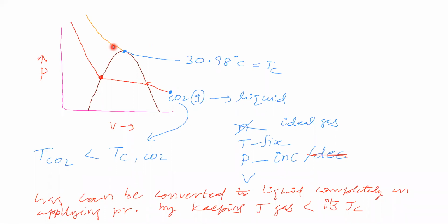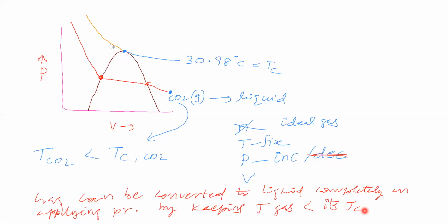So this point, have you got an idea? You see that a gas can be converted to liquid completely on applying pressure by keeping the temperature of the gas less than its critical temperature. So, in order to liquefy the gas by applying pressure, keep its temperature less than its critical temperature.